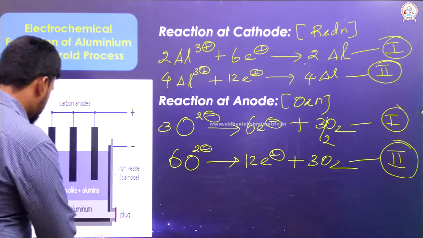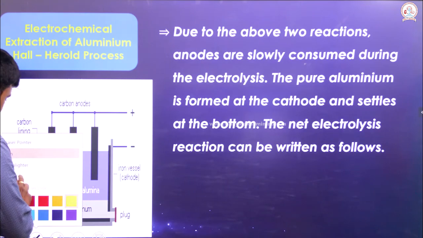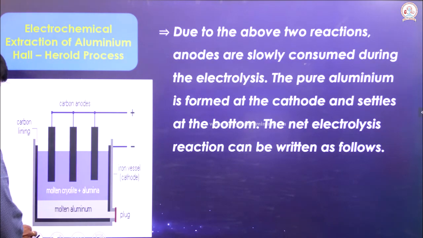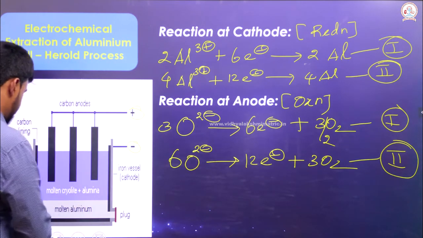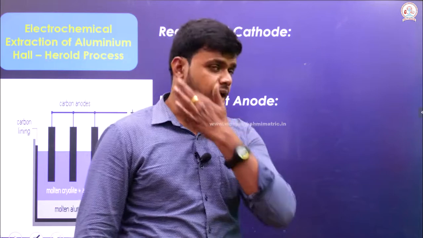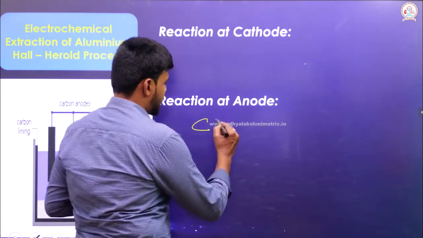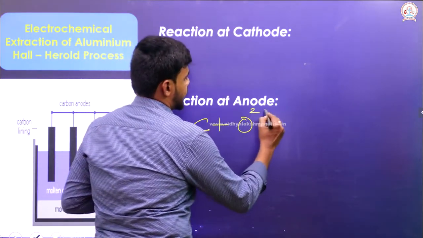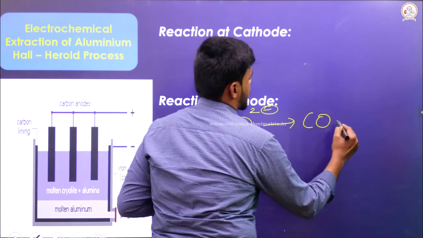On the contrary, in parallel, there are some other reactions which are also taking place here. So what is that? Oxidation: the anode is comprised completely of carbon. There might be formation of carbon monoxide.